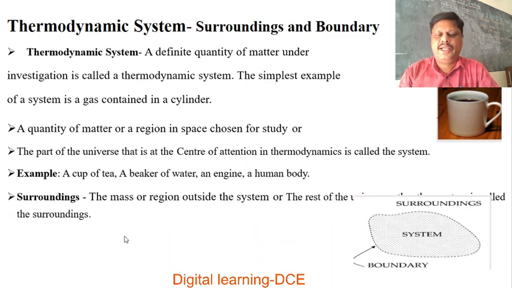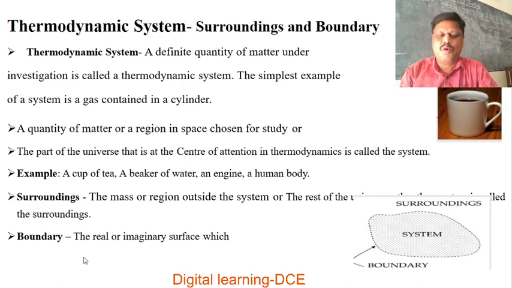Next, surroundings. The mass or region outside the system, or the rest of the universe, is called the surroundings. Here there is a system, and around this system there is a space or region, the rest of it, called surroundings. The human body is a system, so around the human body there is an atmosphere. That atmosphere is called surroundings.